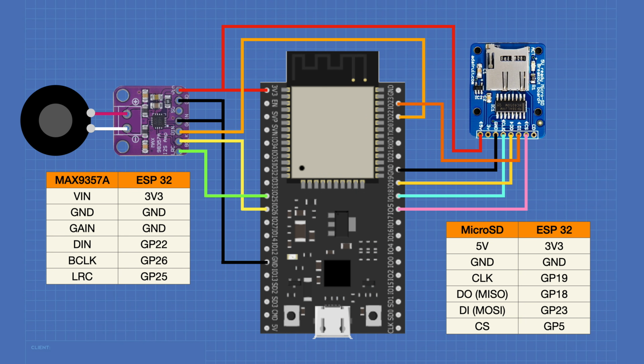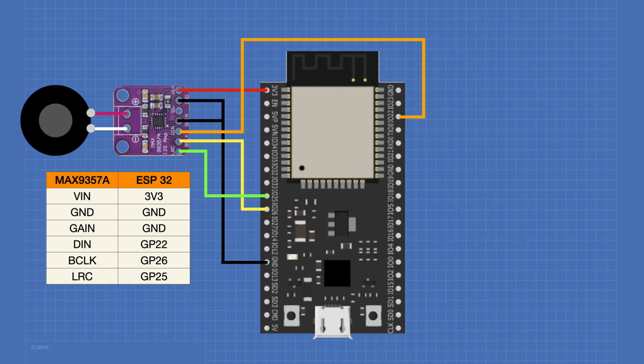Like I said, our internet radio wiring is identical to that of our MP3 project, minus the micro SD card. If you've already wired up the micro SD card, you could just keep it there. It's not going to do any harm. Otherwise, you could just remove it from that circuit. And so now let's take a look at some of the code that we're going to use in order to make our internet radio work.